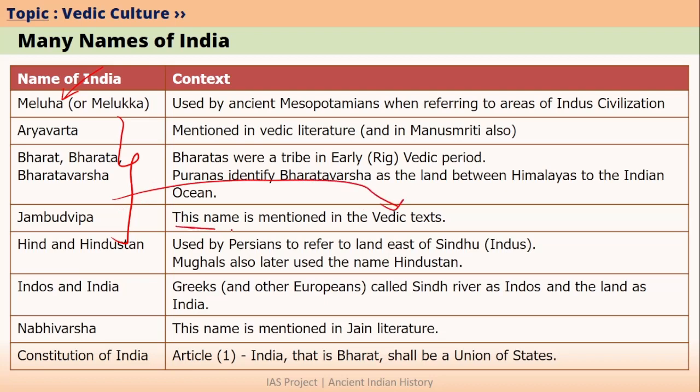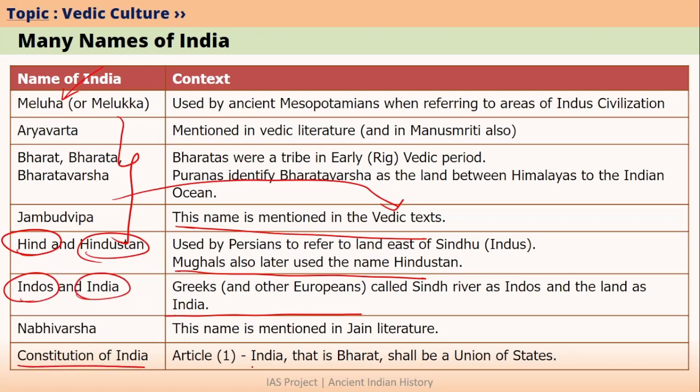After the Vedic period, we have the Persian invasions into India. During the Persian invasions, the names were Hind and Hindustan. After the Persian invasions, we have the Greek invasions into India. During the Greek invasions, we have the names Indos and India. Then finally, we have the Constitution of India, which gives the official name India, that is Bharat.